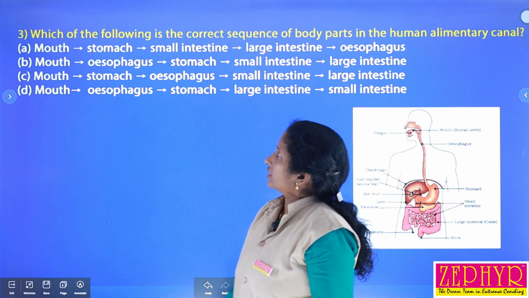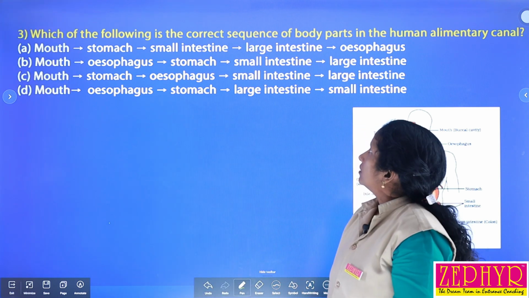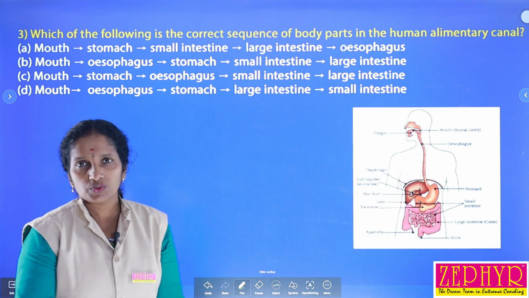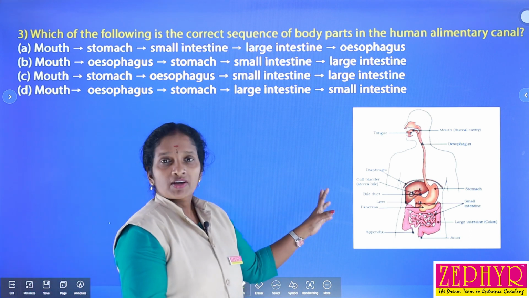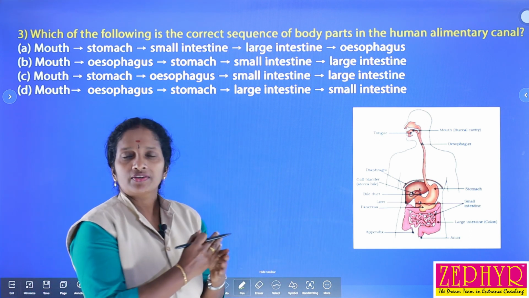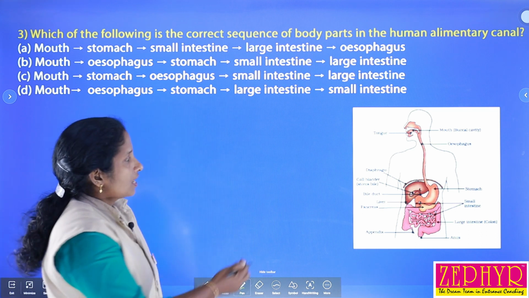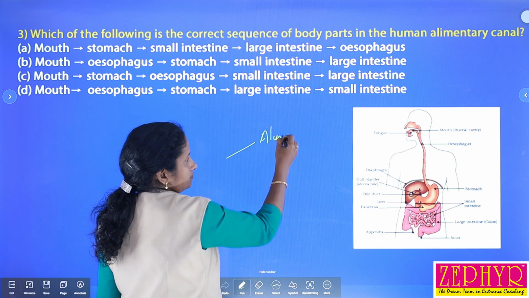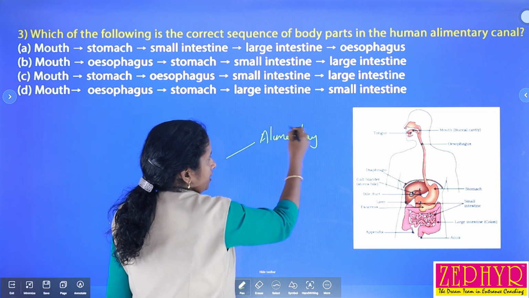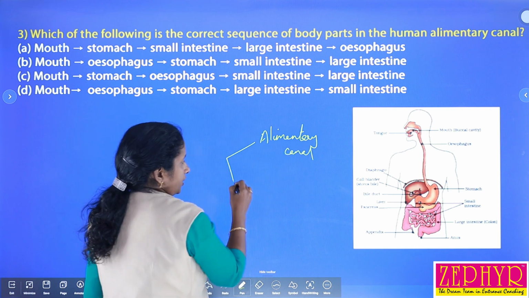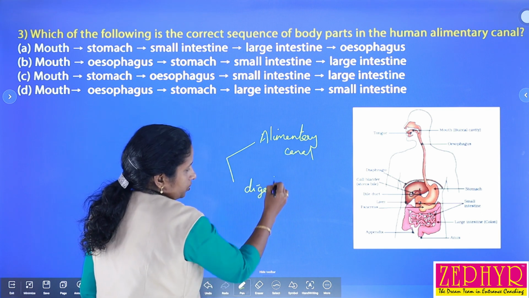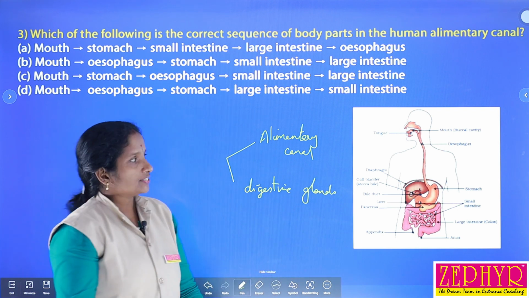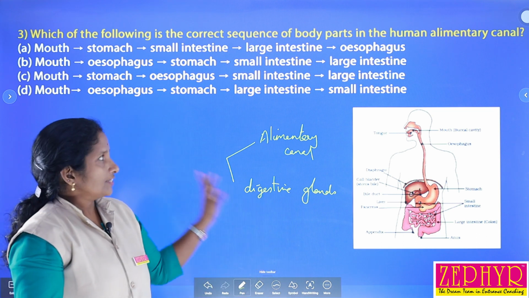is related to our digestive system. So what is meant by digestion? Digestion is the breakdown of complex food materials into simple ones, isn't it? So in our body there is a definite digestive system, which mainly consists of an alimentary canal and a group of digestive glands. Alimentary canal and digestive glands are included in this digestive system.